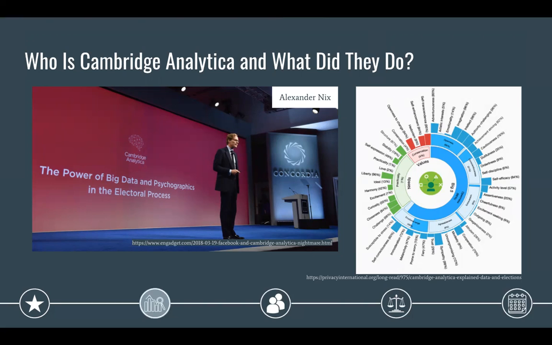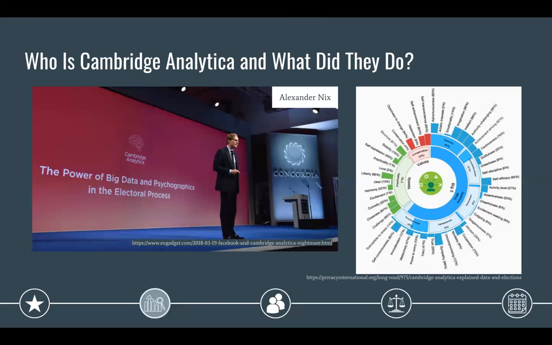Within the specific context of the Facebook data, Nix and company created personality profiles based on the raw user data obtained from This Is Your Digital Life. These personality profiles were used to create a subset of profiles that were identified as moderate voters or potential swing voters. On the right is an example profile generated by this type of data mining.